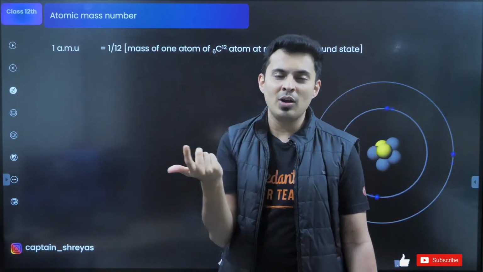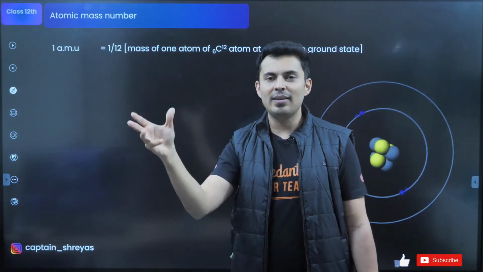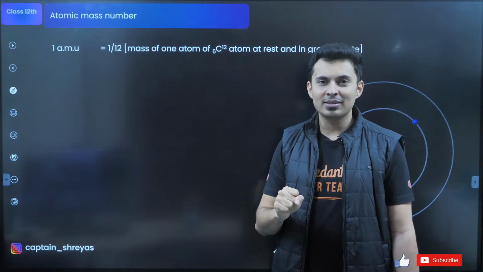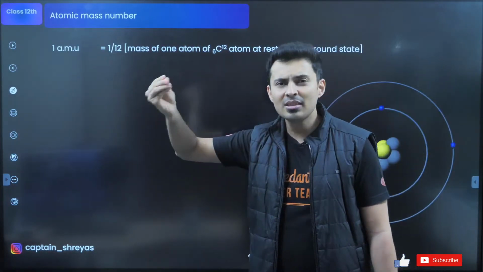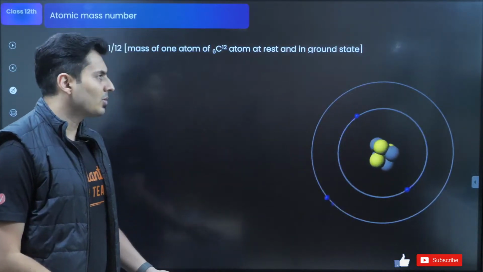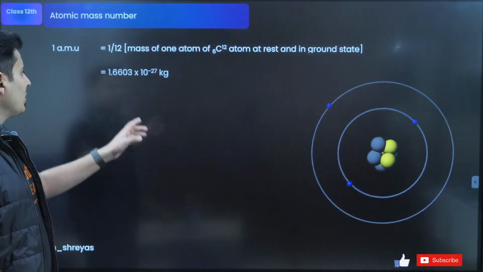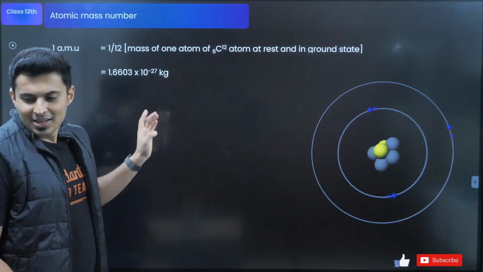Why 1/12? Because carbon atom has 12 particles inside the nucleus, 6 protons, 6 neutrons. So 1/12, that you take as a standard, and then you measure everything in terms of AMU. The value of 1 AMU is 1.66 × 10 to the power minus 27 kg.